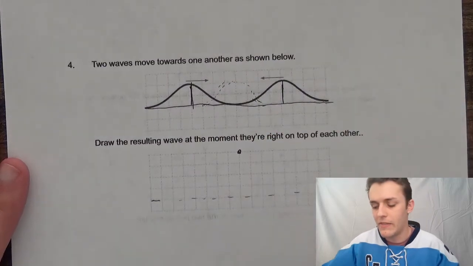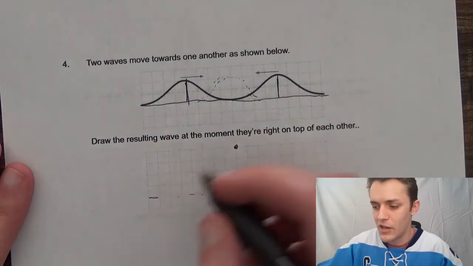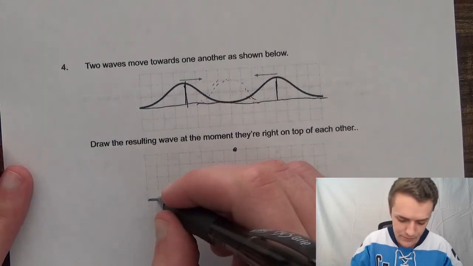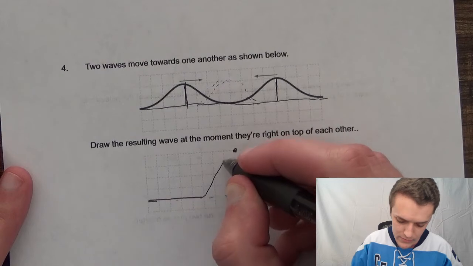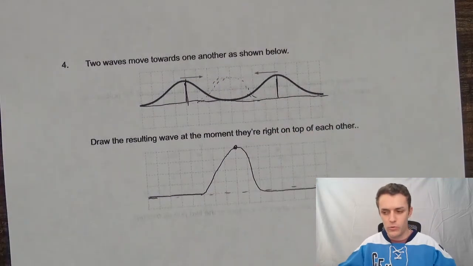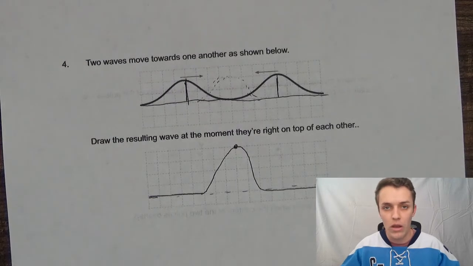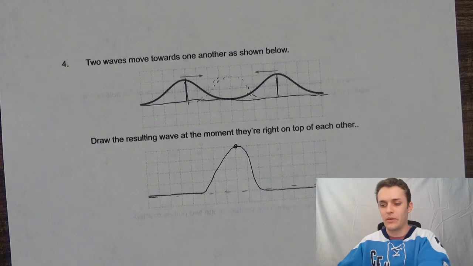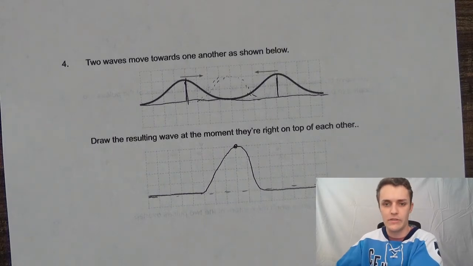And then it's basically just the same shape as if they were added on top of one another. So it'll roughly look like this. We're going to see how the shapes work a little bit more in a different problem. But yeah, we have two 2-unit tall waves. They come together and make one 4-unit tall wave. Pretty easy, right? They just add on top of one another. Really straightforward. That brings us to number 5.